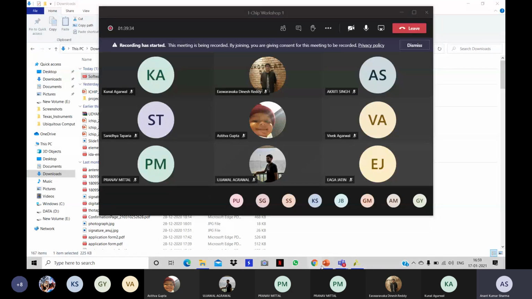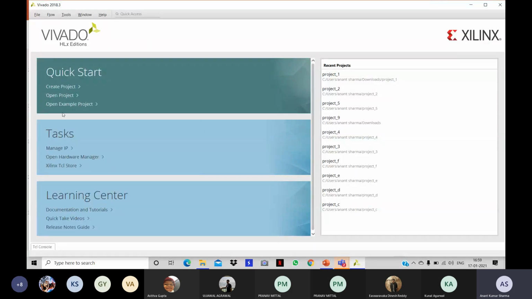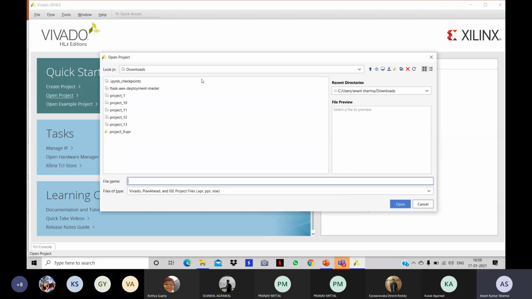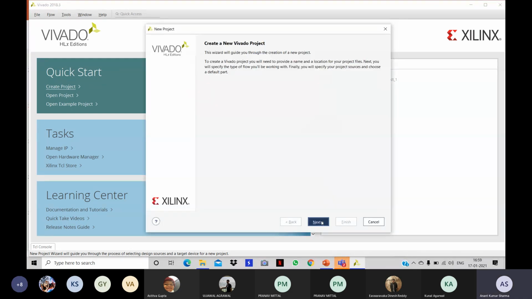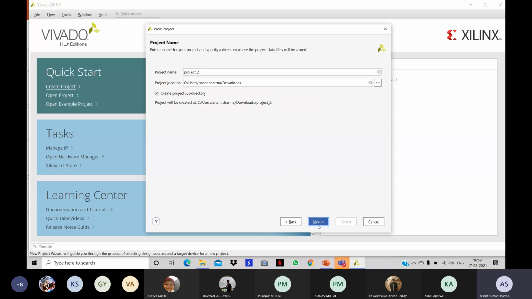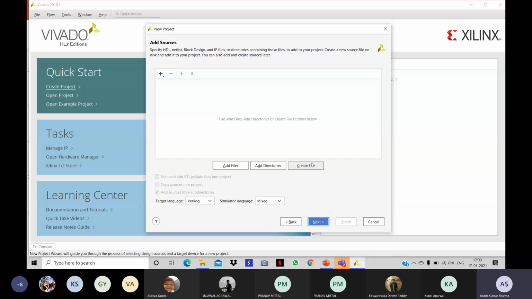So let's write the code for the problem we have just seen on the Vivado software. I will be showing you how to create a project, how to set the settings and all of that. So this is the Vivado software. I have opened it. Click on create project. Just click next. Specify the location where you want to save. Next. RTL project, next. And then create file.